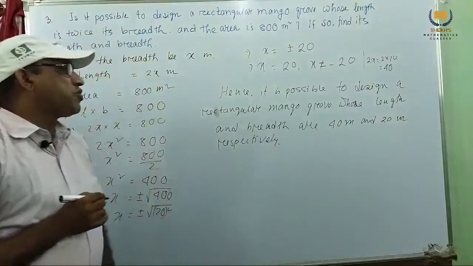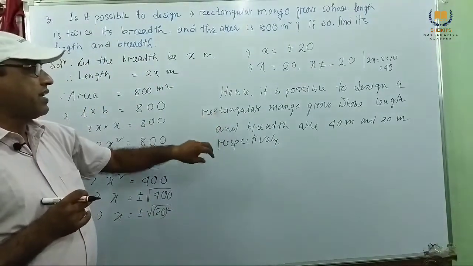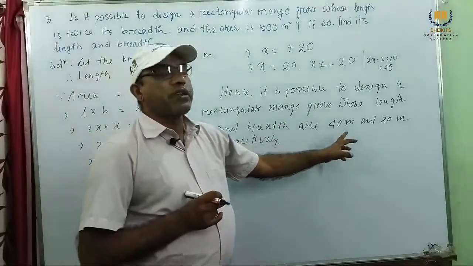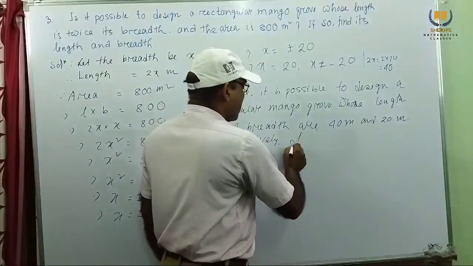Hence, it is possible to design a rectangular mango grove whose length and breadth are 40 meter and 20 meter, and this is our answer.